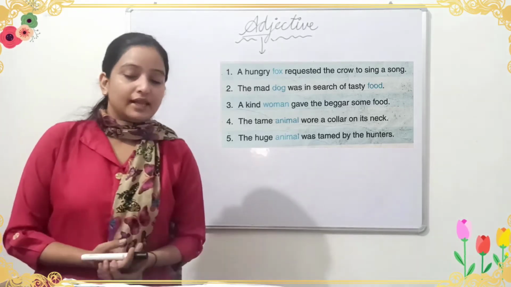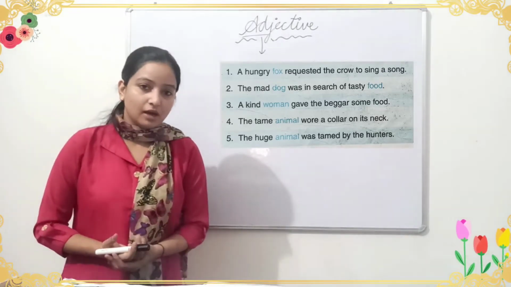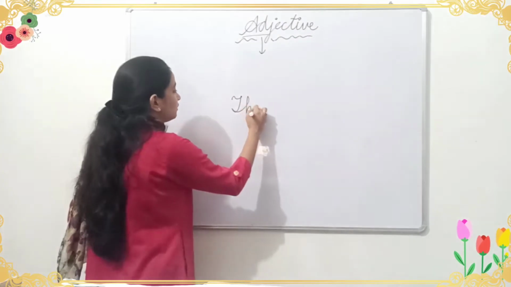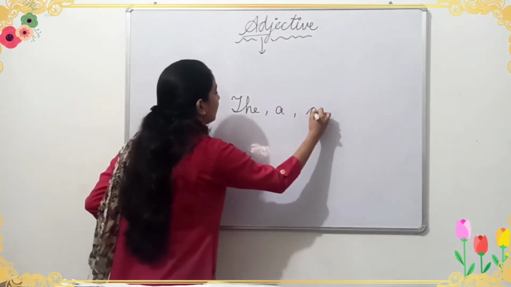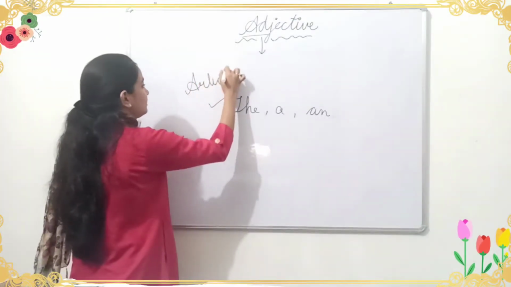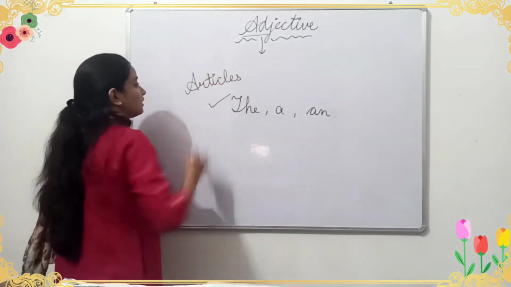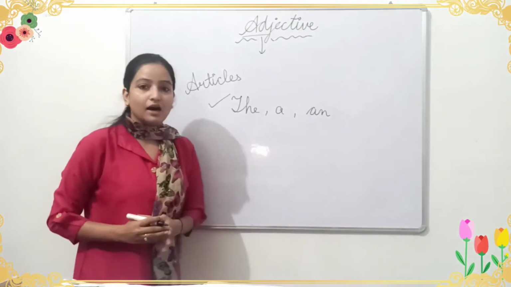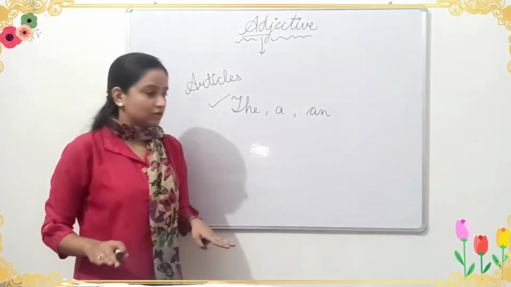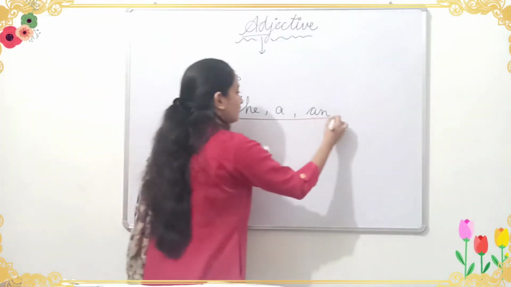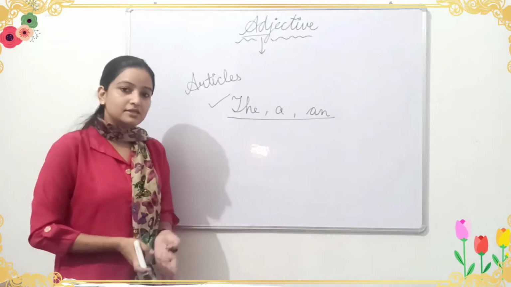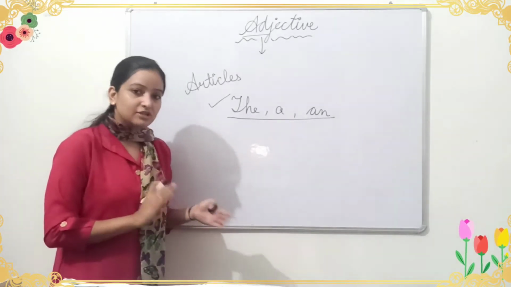Okay, let me give you one more information about the adjectives. You might have studied about the articles. Okay, articles are not the parts of speech. On the other hand, the articles are the parts of adjectives.